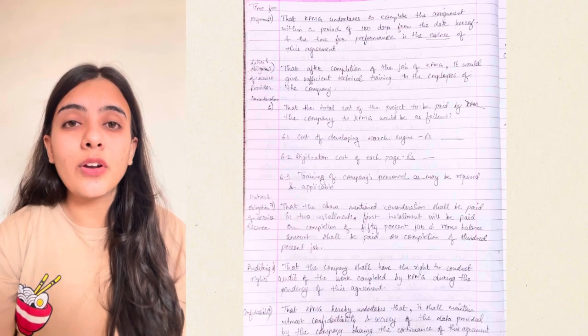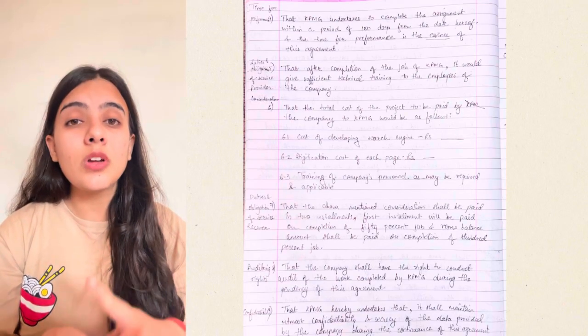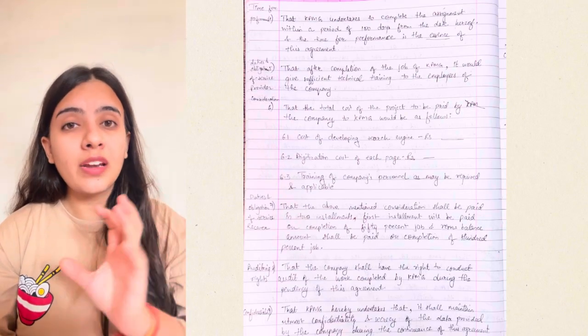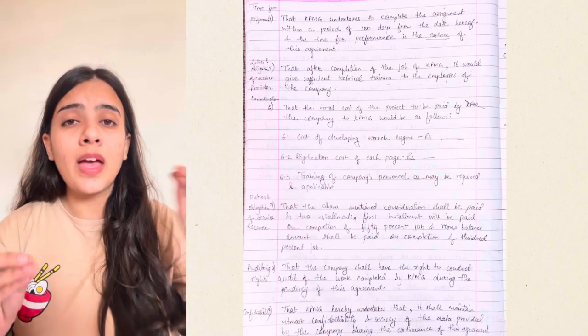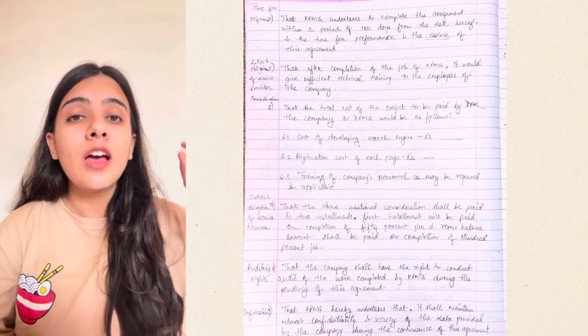We will define the cost. Consideration is the next point of this contract. Cost of digitization, cost of services, cost of training of the company's personnel for technicalities, all this cost, and who is going to bear this cost with the exact amount, we are going to write in this clause.